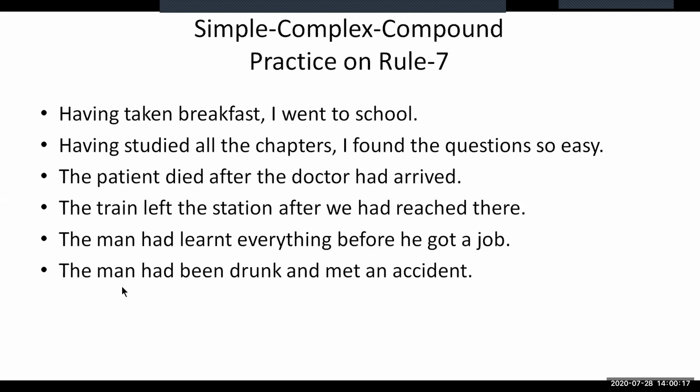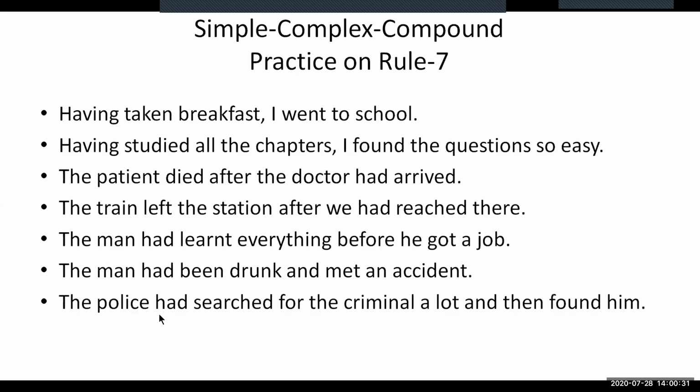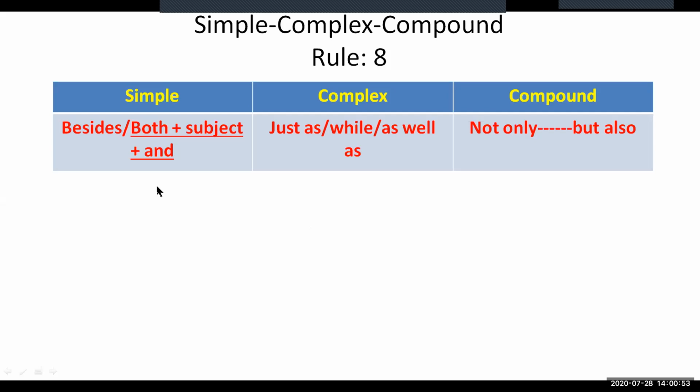The next one, the man had been drunk and made an accident, is in complex compound form, and you need to make this a simple and complex sentence. The police had searched for the criminal a lot and then found him. This statement is in compound form, and you are to make this sentence simple and complex. So students, these are the practices on Rule 7. Now let us move on to Rule 8.